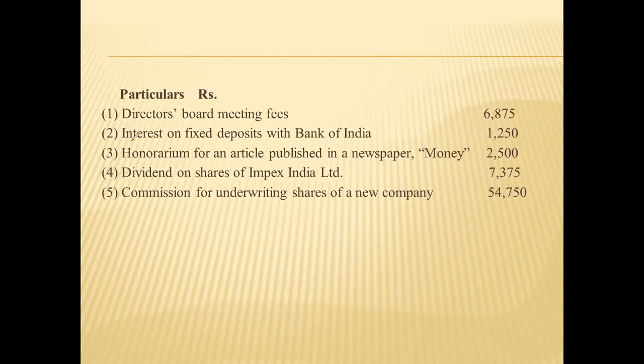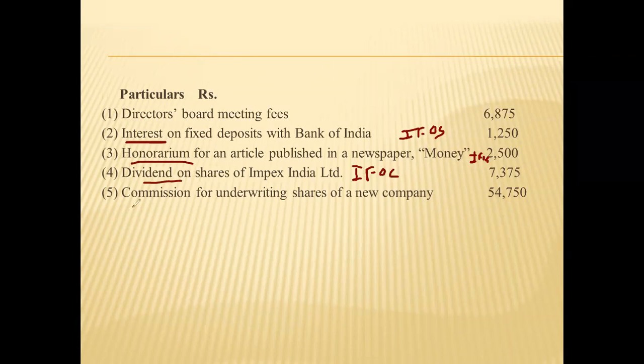This we will discuss later. Interest on fixed deposit, obviously income from other sources. We have seen interest from other sources. Income from other interest will be income from other sources. Honorarium for an article published will be income from other sources. Okay. Dividend will be income from other sources. Okay.